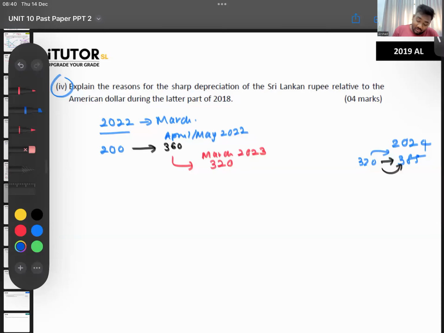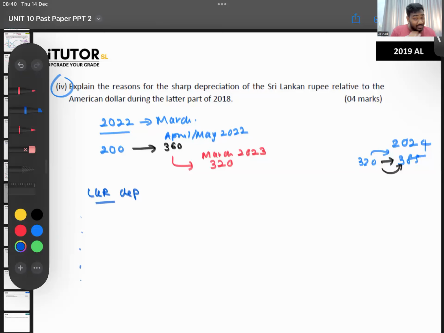Okay, right. So why did the rupee depreciate? Why did the LKR depreciate? Give me some broad reasons. Some broad reasons. What can we write if they ask? I'll give you all a proper answer in the final seminar as well.